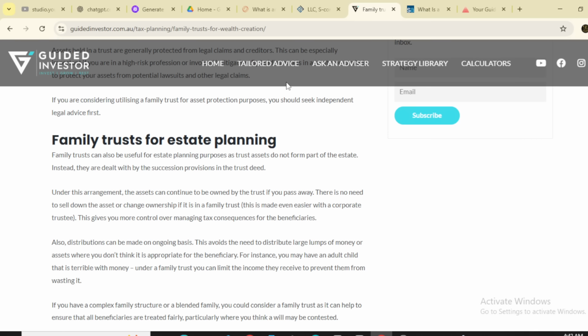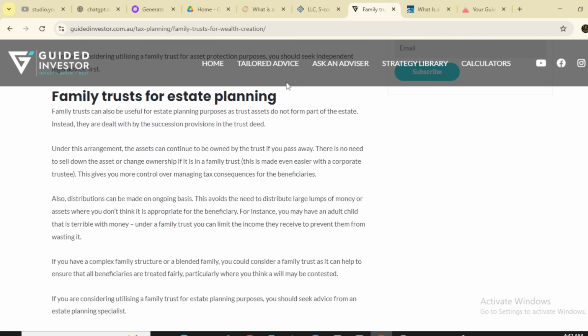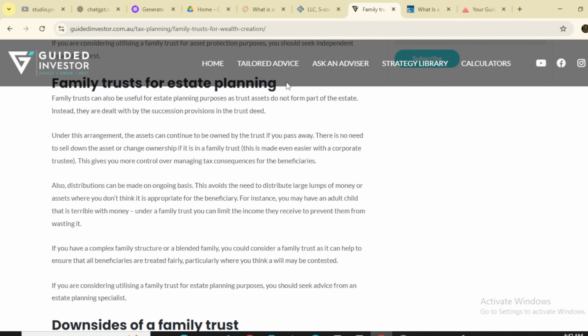Next, family trusts are for estate planning. A family trust can also be useful for estate planning purposes, as trust assets do not form a part of the estate. Instead, these are dealt with by succession provisions in the trust deeds. Under this arrangement, the assets can continue to be owned by the trust. If you pass away, there is no need to sell down the assets or change ownership. If it is in a family trust, this is made even easier with a corporate trustee.